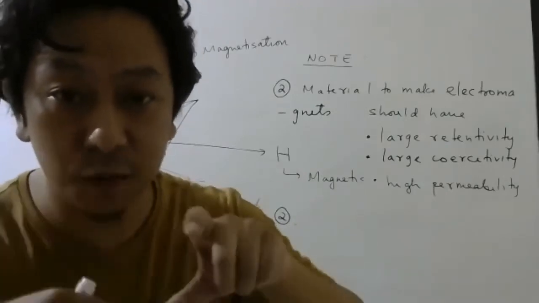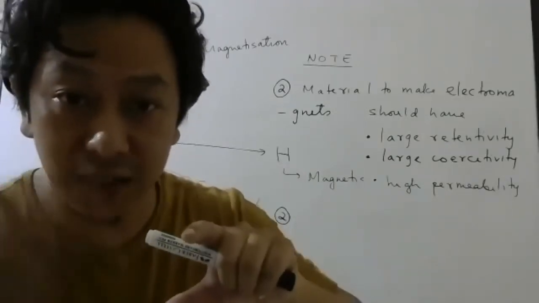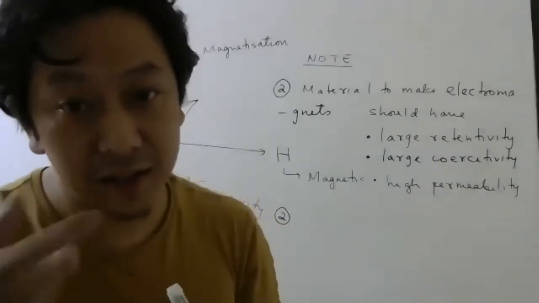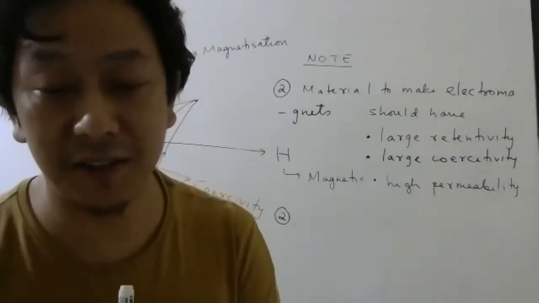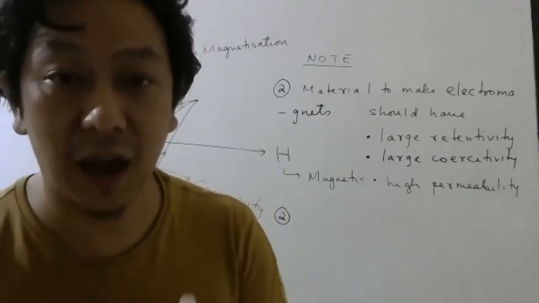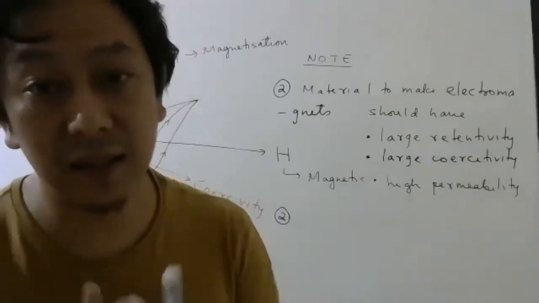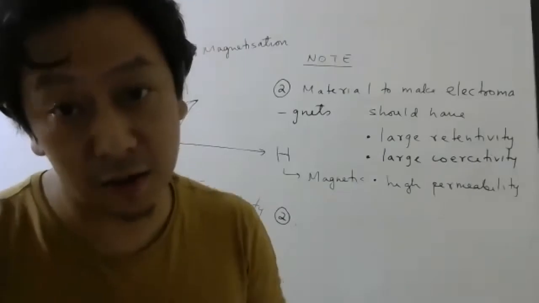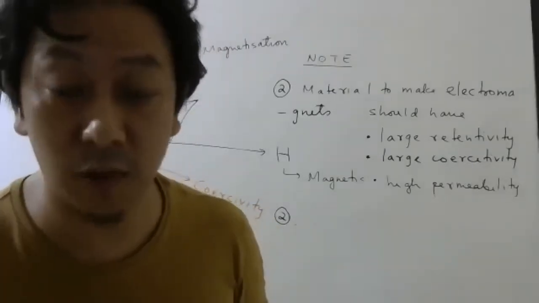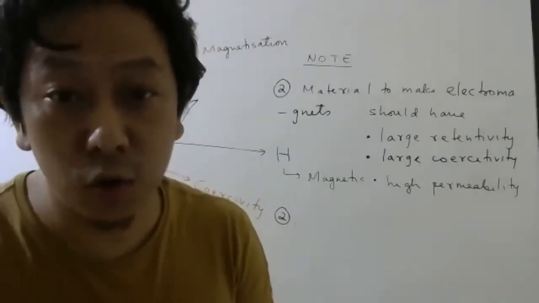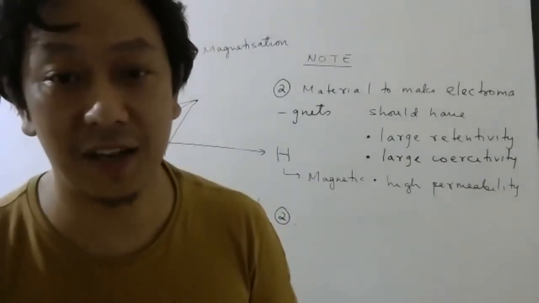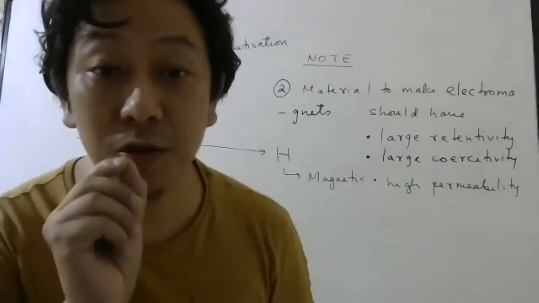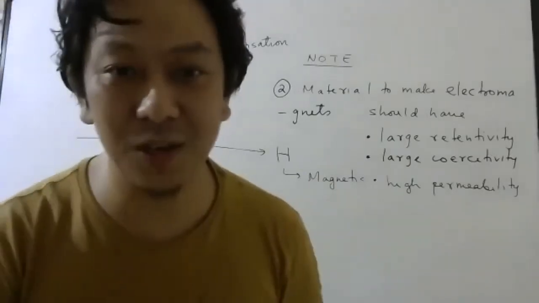So basically it works like this: you pass current, then it gets magnetized. Then you reverse the current, it gets demagnetized. Not like permanent magnets. So electromagnets are run through current and they can be magnetized, and therefore it will become a magnet whenever you want. And whenever you don't want it to behave like a magnet, at that time you will demagnetize the material. Can you tell me one very common usage in school you study